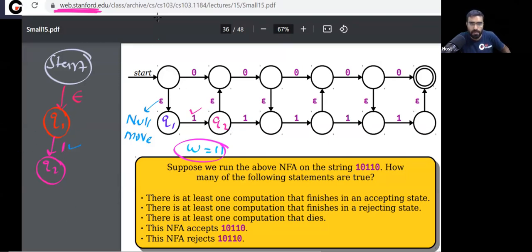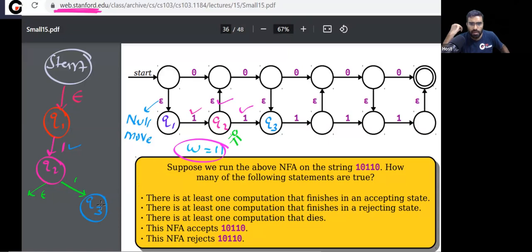You are in state Q2. You can notice from Q2, either you can take a null move or you can read the symbol 1. If you read symbol 1, where will you go? You will go to Q3. Agree?